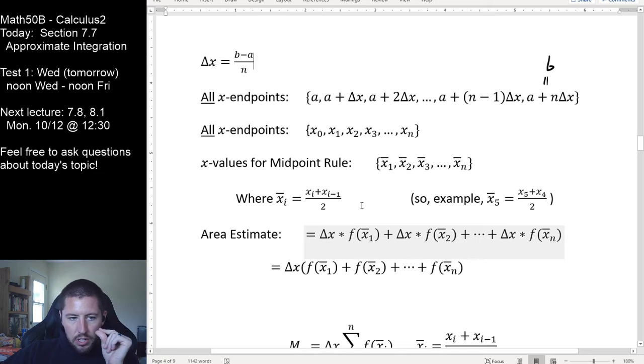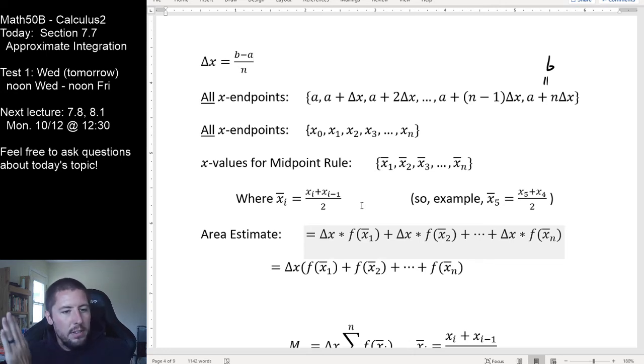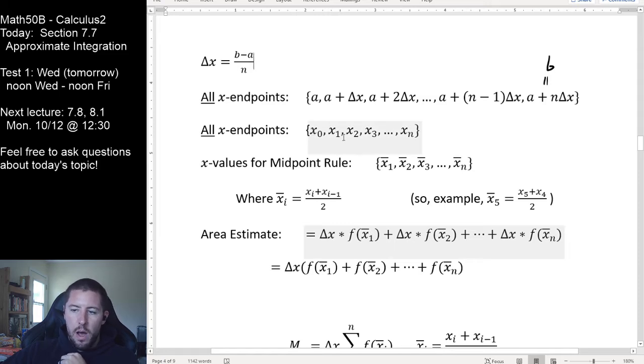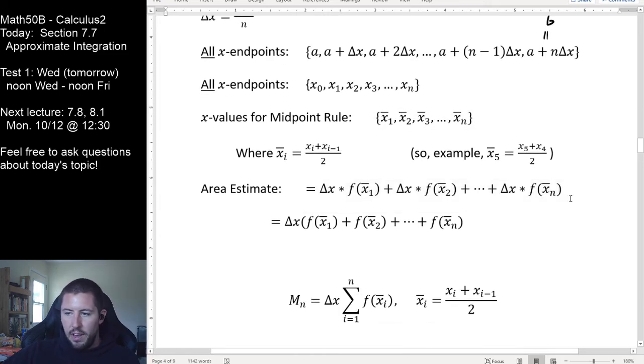So just a little bit of extra notation here. There's nothing super weird going on. This just says, instead of picking all the x subdivision breakdowns, pick every value that's actually halfway between all the subdivision breakdowns. So we can do the average of x0 and x1, the average of x1 and x2, the average of x2 and x3, and that's what we're getting for our x values for our midpoint rule here. After that, nothing else is different.